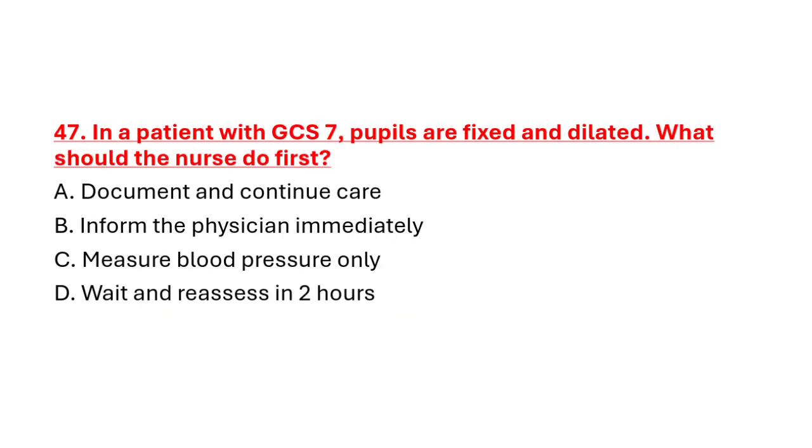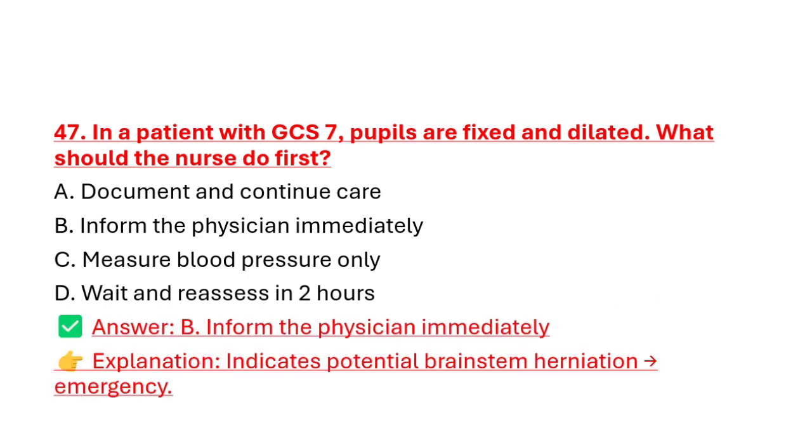Question number 47. In a patient with GCS 7, pupils are fixed and dilated. What should the nurse do first? Option A. Document and continue care. Option B. Inform the physician immediately. Option C. Measure BP only. Option D. Wait and reassess in 2 hours. Correct answer is option B. Inform the physician immediately. If the patient's GCS is 7 and pupils are fixed and dilated, that indicates potential brainstem herniation and it's an emergency.